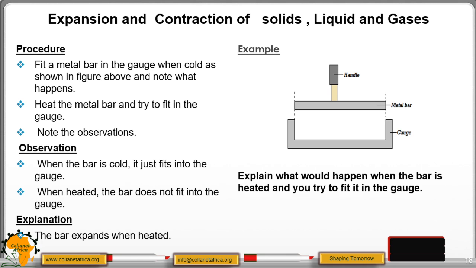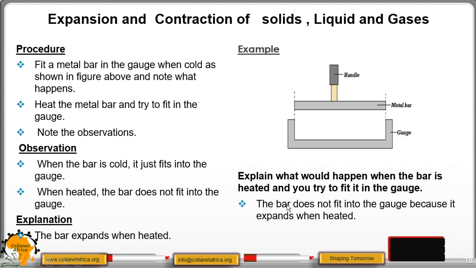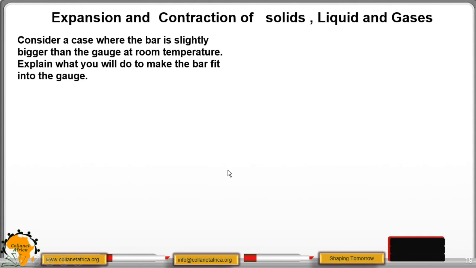Then we need to explain what would happen when the bar is heated and you try to fit it in the gauge. As we have seen in our experiment, the bar does not fit in the gauge because it has expanded. Then the second question on the same: consider a case where the bar is slightly bigger than the gauge at room temperature. Explain what you will do to make the bar fit in the gauge. Remember, we are saying that the bar is slightly bigger.